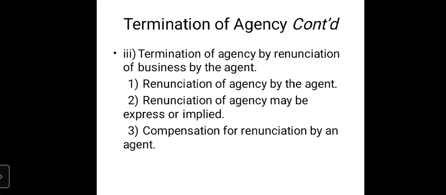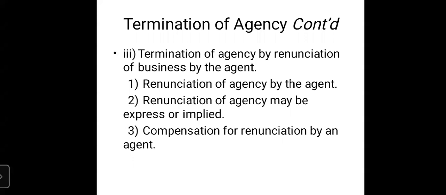If the agent wants to leave the business, to leave his authority and his contract, when can he leave? After 1 year is completed, he can legally leave the contract of agency. But if without any proper, valid reason he renounces and leaves the business of agency, that will be termed premature revocation, and here the agent is liable to pay compensation to the principal. Just as there, if the principal removed the agent early, the principal has to compensate the agent, now if the agent leaves the principal's work early without any valid reason, the agent has to compensate the principal, and that is called compensation for renunciation by an agent.